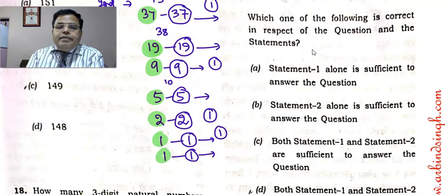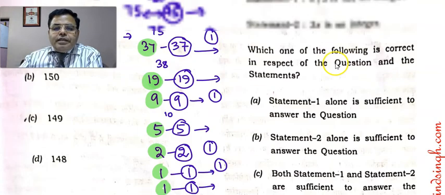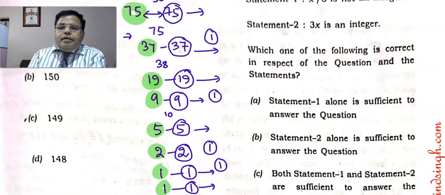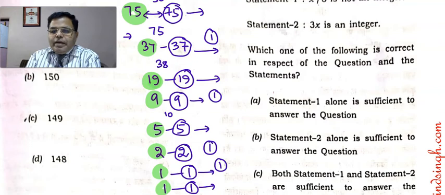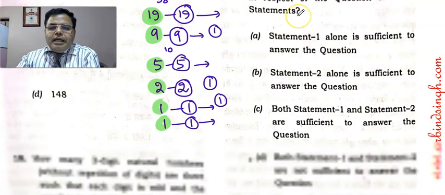Let me calculate. 75 plus, let us count it, 5 plus 7, 12, 12 plus 9 is 21, 21 plus 9 is 30, 35, 37, 39. 39 is there.